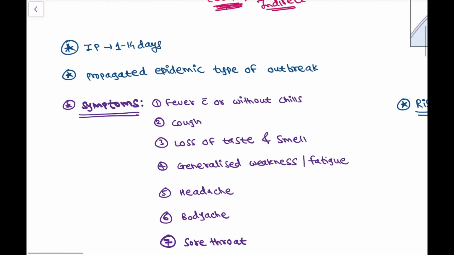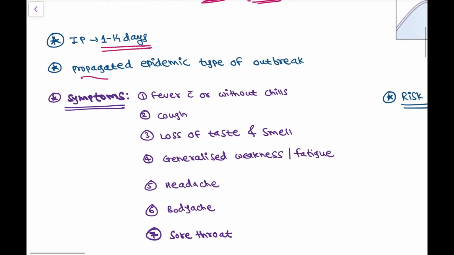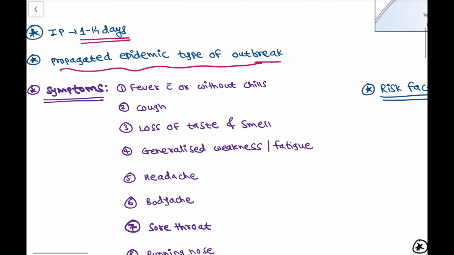The next is the incubation period of this virus, which is about 1 to 14 days, and it is a propagated type of outbreak. Propagated means one person gets infected, it can transfer to another one, and then it can transfer to another one. So there is propagation of the disease from one person to another.